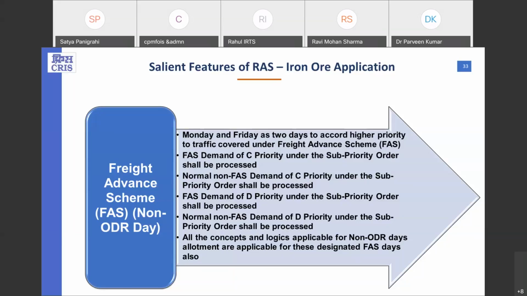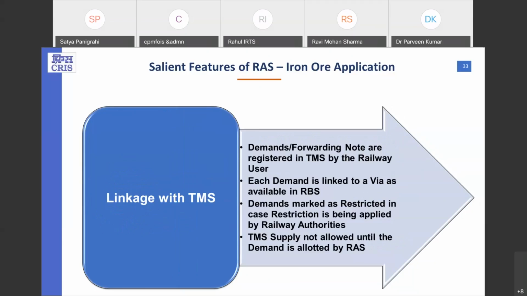This task is already designed, developed and implemented, but since there is no contract or customer available, no allotment is generated for this scheme in the system.